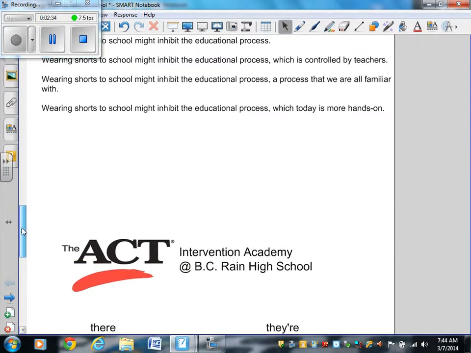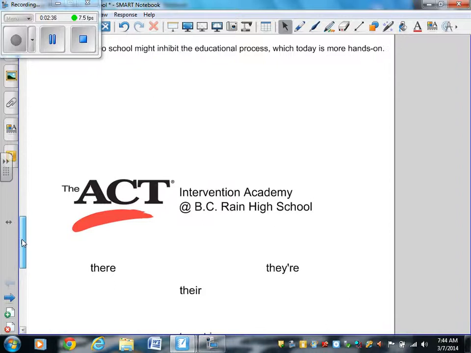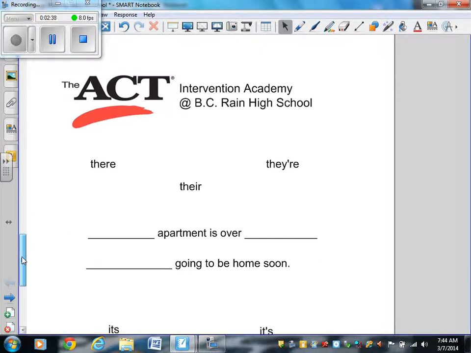Now let's scroll down to a few new things that you're going to see today. Let's review when you use the words their, there, and they're. This might seem pretty easy, but I see many students making this mistake. It's just because you're being careless and you're not really thinking, and you're just putting the word down when you're writing. All three of these words sound exactly the same, but they mean something different.